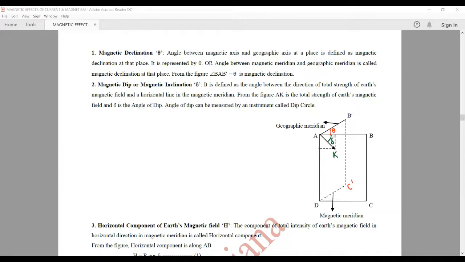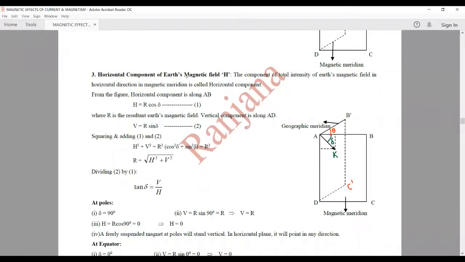So the angle of dip is the angle between the total strength of the Earth's magnetic field and the horizontal line in the magnetic meridian. This angle delta is called the angle of dip, and it can be measured by an instrument called the dip circle. Now the third element is the horizontal component of the Earth's magnetic field. The component of the total intensity of the Earth's magnetic field in the horizontal direction in the magnetic meridian, we call it the horizontal component.